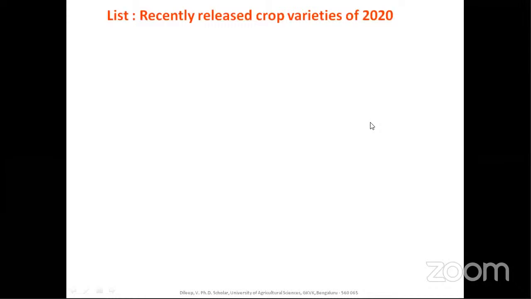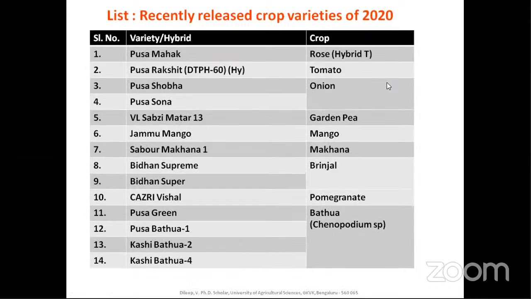And please list all the important varieties, because in the exam we will definitely be asking one or two at least, minimum one, maximum three varieties, based on your luck. So at least for 3 years, you should be aware of all the varieties that have been released in the last 2 or 3 years. I have made the list of all these varieties which were released only in 2020.